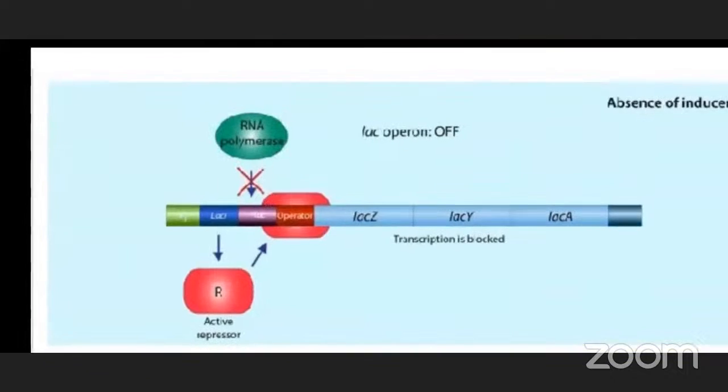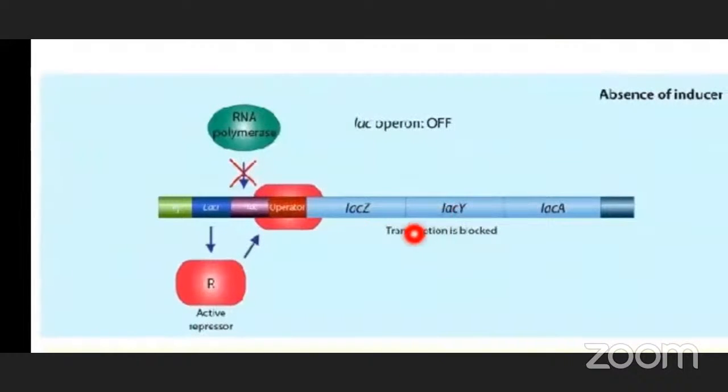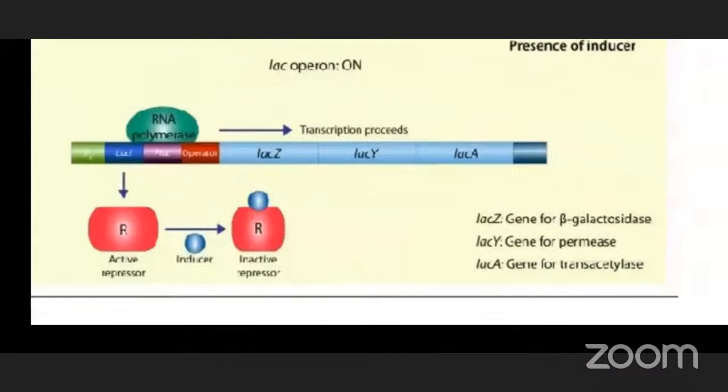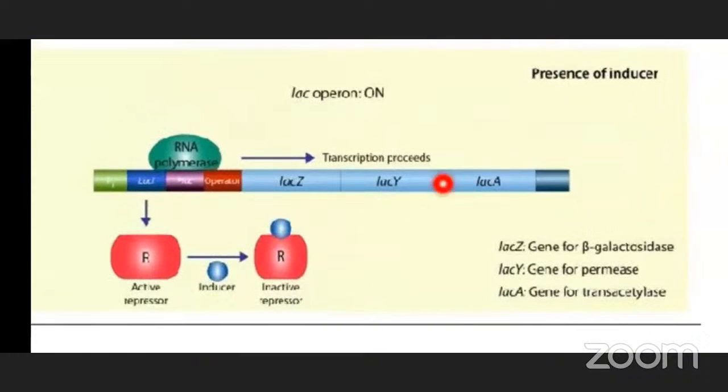But in this case, there is no inducer, meaning lactose is not available to the bacterial cell. So the repressor becomes active, it binds to the operator and prevents the activity of RNA polymerase, and the total operon is switched off in the absence of lactose. So lactose is very essential for the E. coli bacterial cell and it functions as the inducer. That is why the lac operon is called an inducible operon. Lactose functions as the inducer.